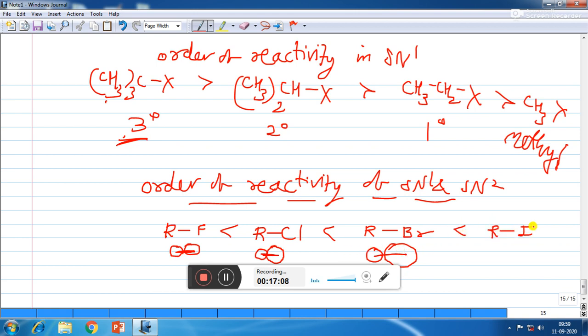And if alkyl iodide is there, the carbon of the alkyl group is as it is, but iodine is bigger in size, so the bond length, that is the distance between nucleus and nucleus, will be more, so the bond can be broken very easily, so this reaction is very fast. So this order of reactivity on the basis of the bond length of the RX bond is the same in both SN1 and SN2. That's all for today.